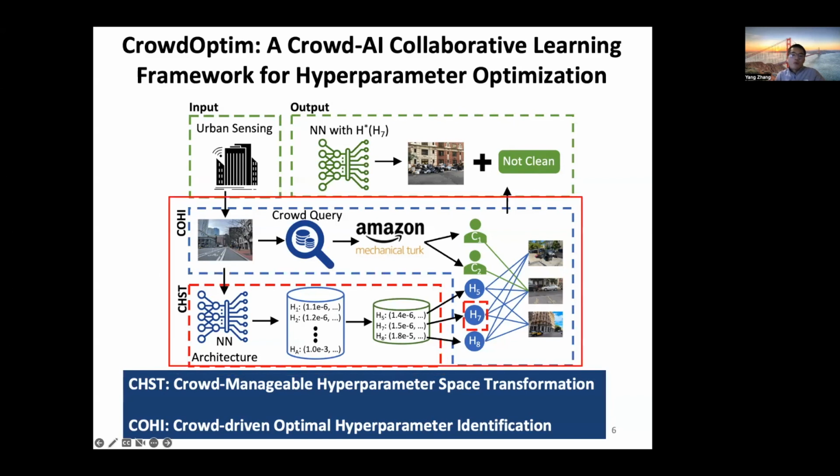Then we have the COHI module that develops a principled crowd-AI collaborative estimation model that leverages imperfect crowd intelligence to select the optimal hyperparameter configuration from the reduced search space identified by the previous module.